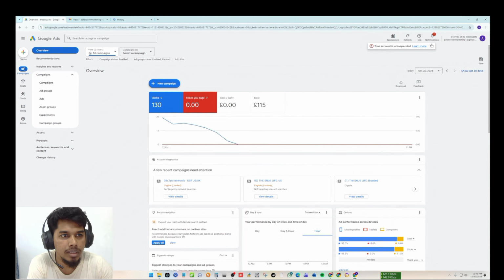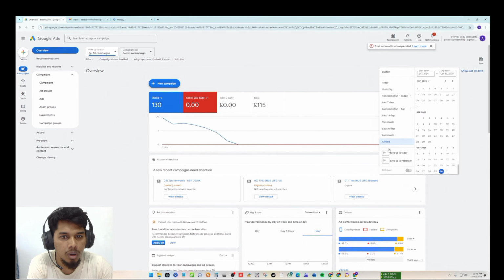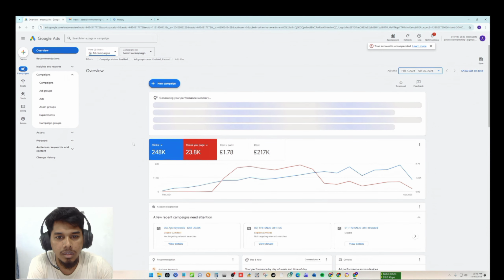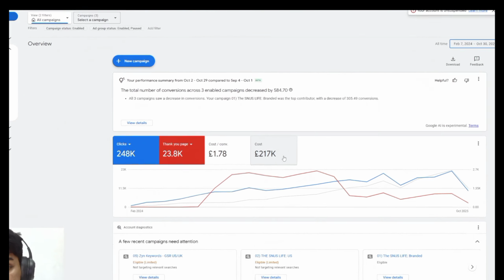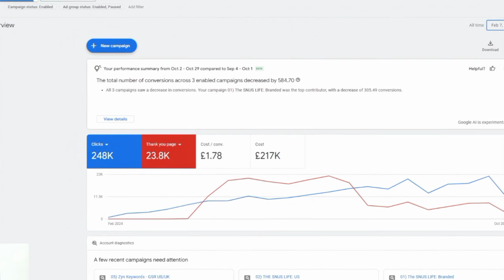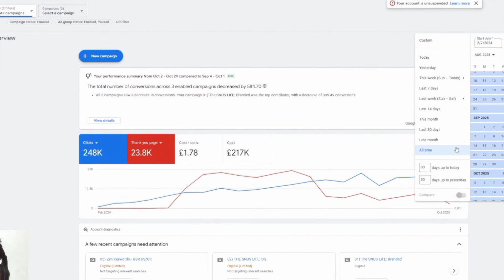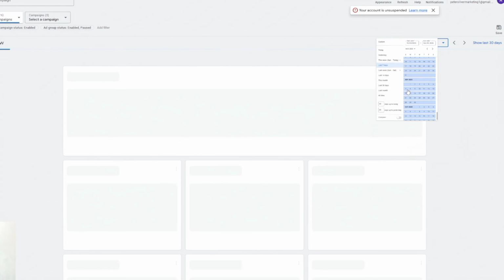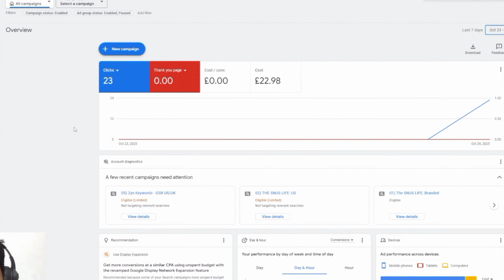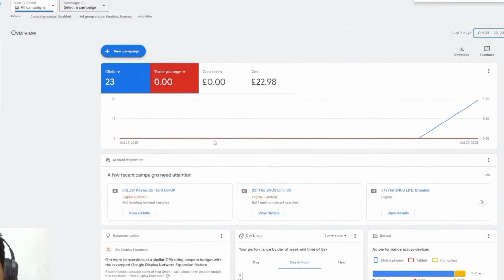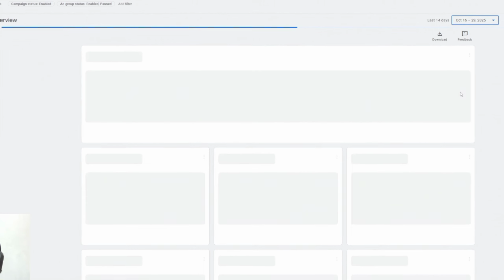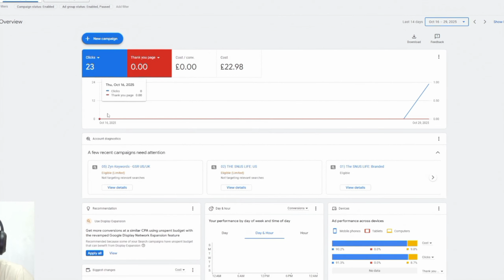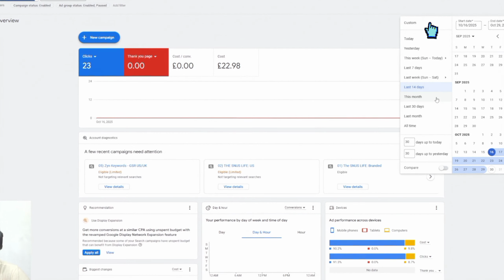If I show you some history of this ads account, let me show you all time data. Okay, so here you can see that it has a nice cost, around $200,000. And if I show you the last 7 days data, you can see that this account was unsuspended. If I show you the last 14 days data, you can see there is still no ad running. It means that this was suspended.